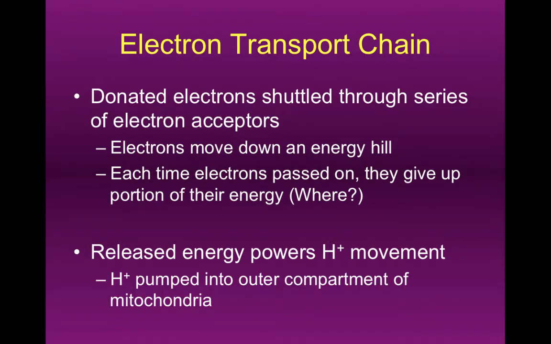Now, what the electron's energy is actually used to do, like I said a second ago, is to move H pluses against their concentration gradient. So what happens is that H pluses move from the matrix into the intramembrane space, and that's against a concentration gradient. It requires a protein. It is actually active transport. So that's where the energy gets spent that comes out of the electrons that were present in NADH and FADH2.